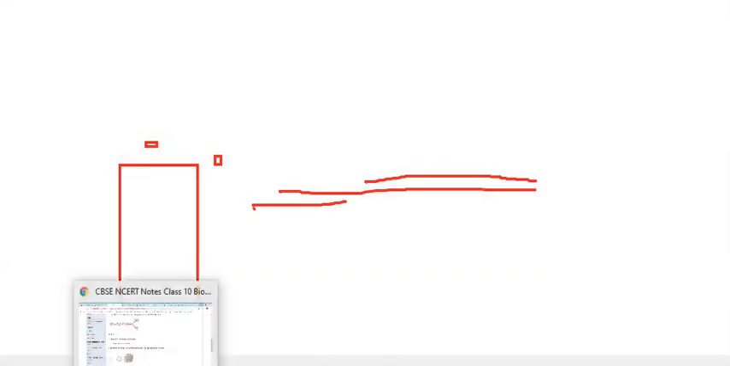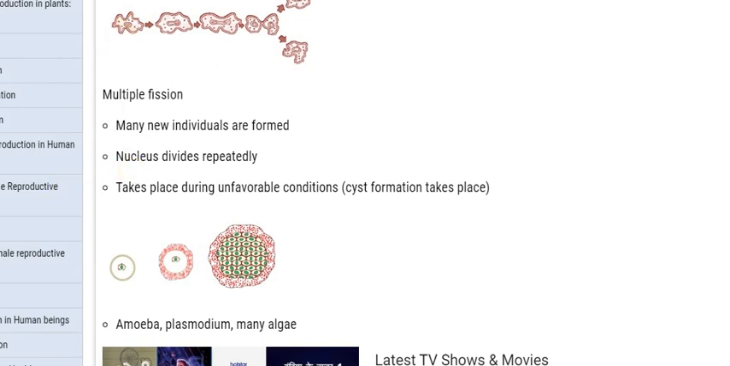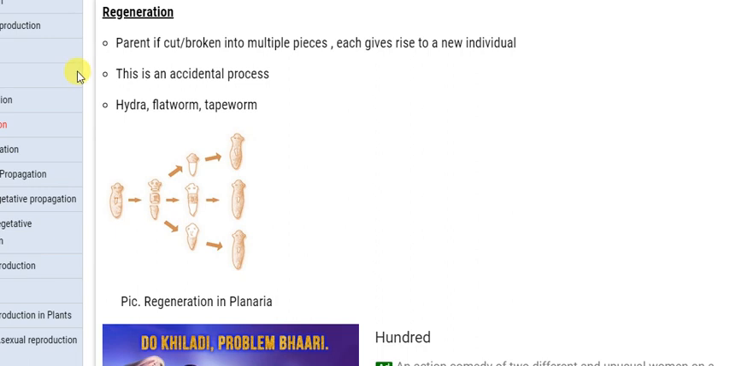Now we will see the second type, that is regeneration. Okay, the second is what? Regeneration. So in regeneration, what? Regenerate means they generate again. Okay, the new individuals are formed.